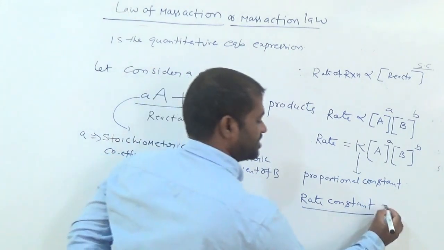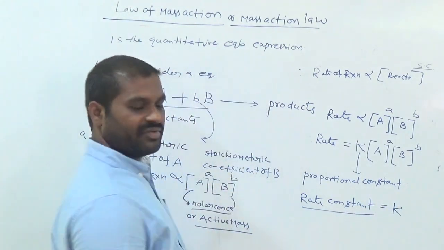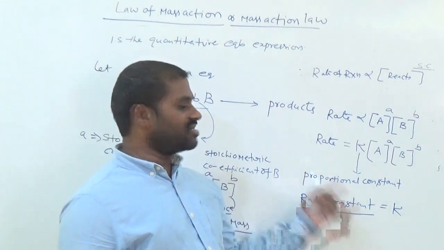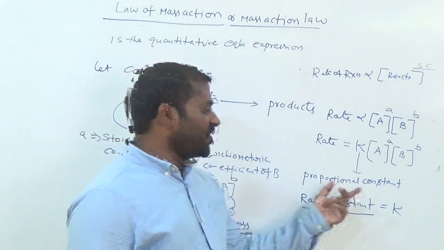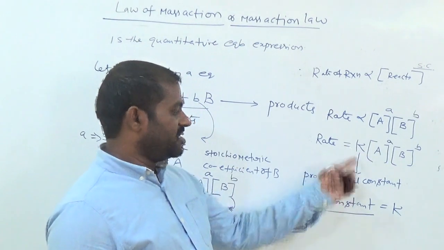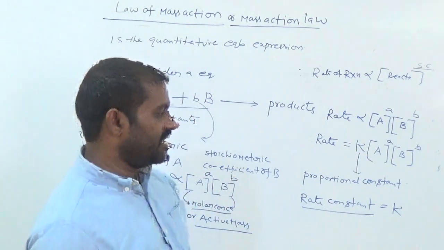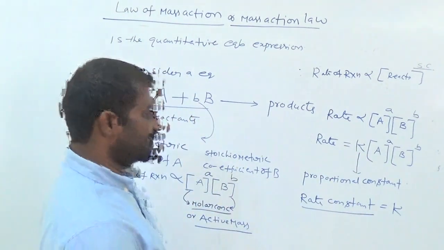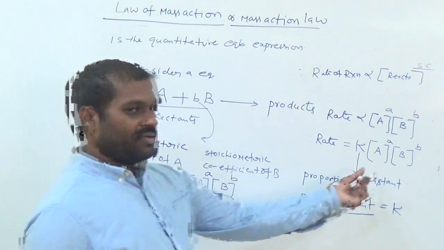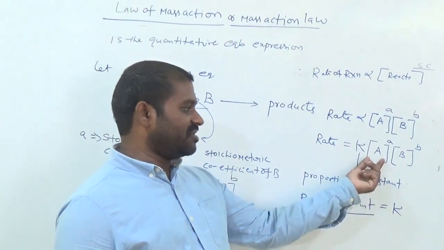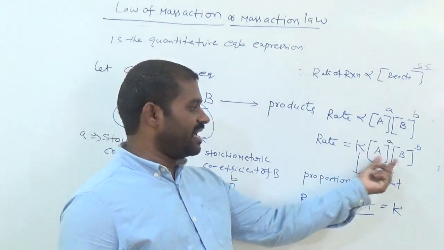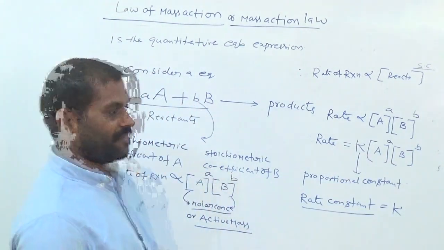Rate constant is equal to how much? K, where K is called the rate constant of a chemical reaction, or proportionality constant K. It is called the rate constant K. Okay? So now this means the molar concentration of A, or active mass of reactants A and B.